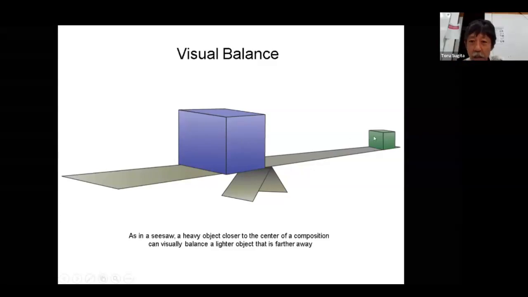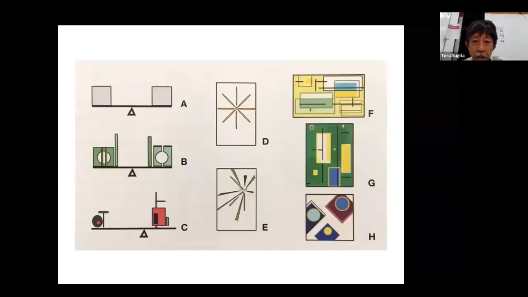But if this is way to the edge of the image, it becomes isolated, which means the viewer can give it a little bit more attention. So that becomes equally important to this big box. That is the visual balance artists always try to create on a two-dimensional picture plane, right? So these are all